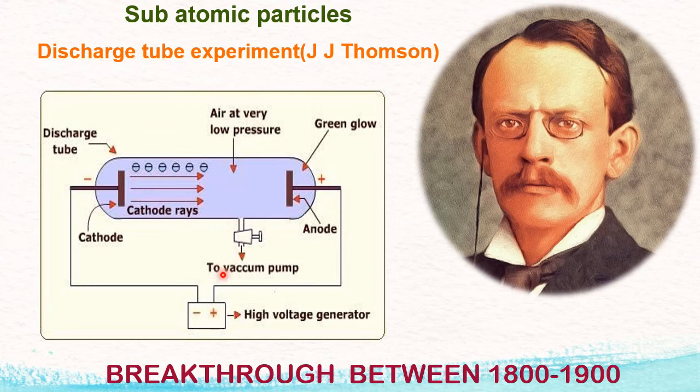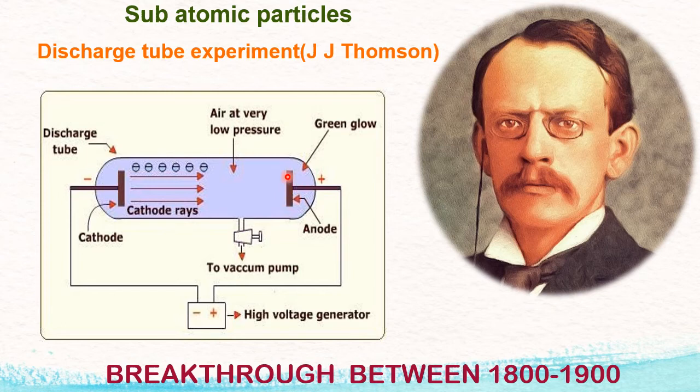Because of this, some kind of invisible rays started coming from the cathode and moving towards the anode. How did he tell that they were moving from the cathode to the anode? Inside the discharge tube, he placed a chemical which is fluorescent in nature. A fluorescent chemical is one which glows when rays strike the screen. So this was coated with an important chemical with the property of fluorescence. The best example is zinc sulfide. By coating this with zinc sulfide, he made it a screen, and here he made some small holes. These are called perforations. So this is called a perforated anode.